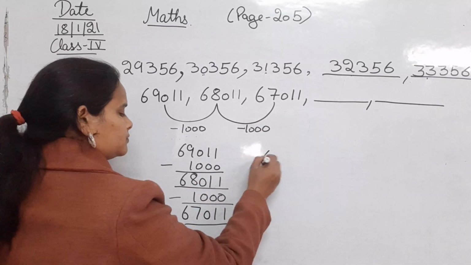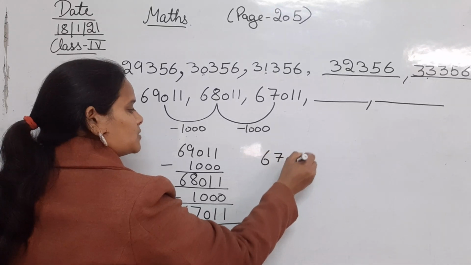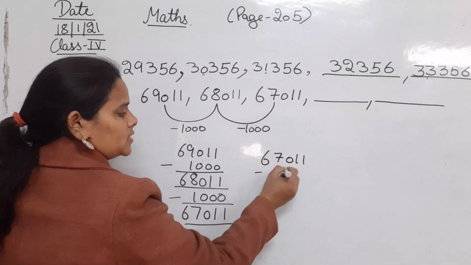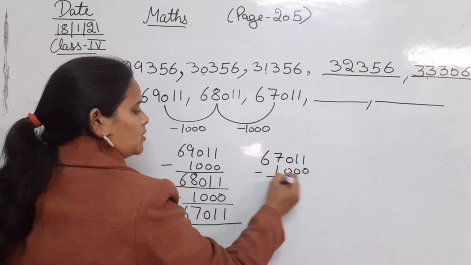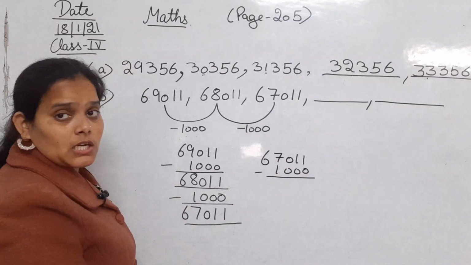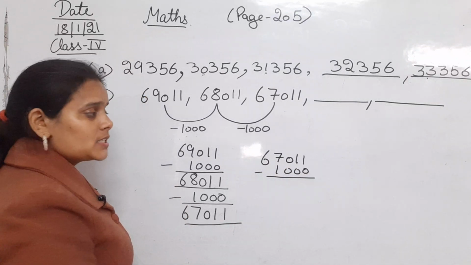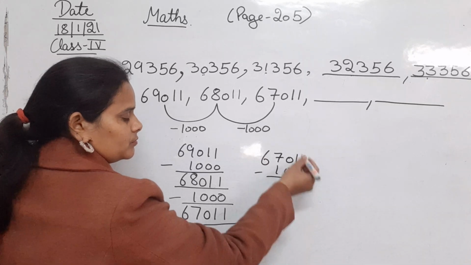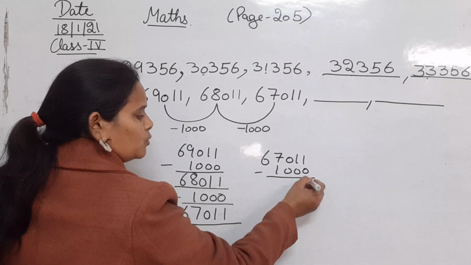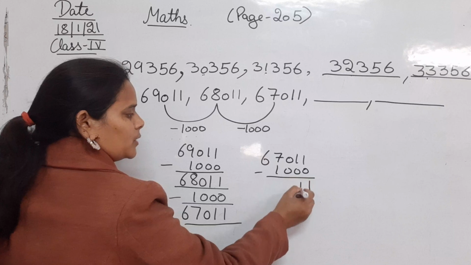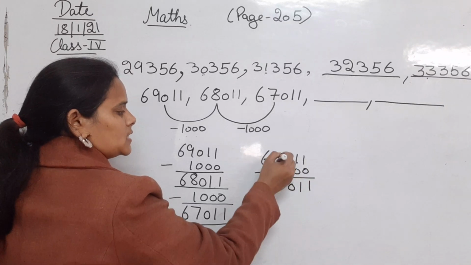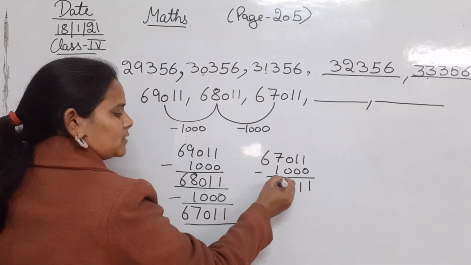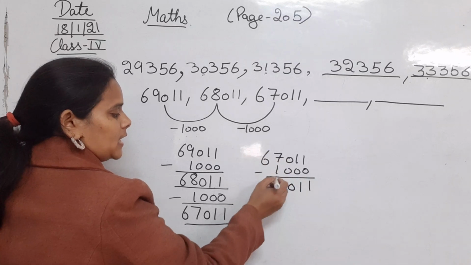Next, 67,011 minus 1000. 1 minus 0 is 1, 1 minus 0 is 1, 0 minus 0 is 0, 7 minus 1 is 6.